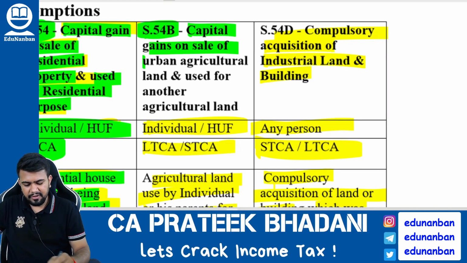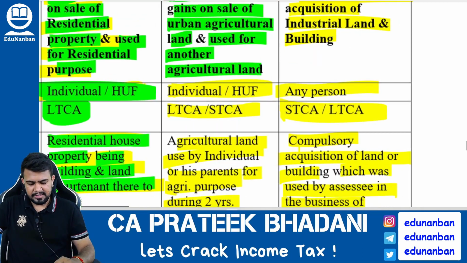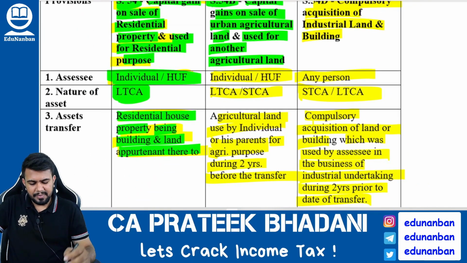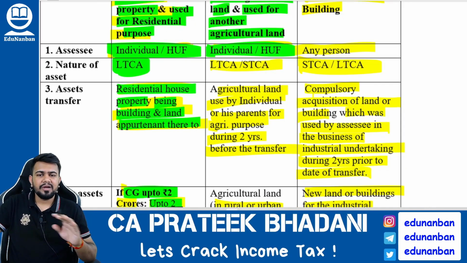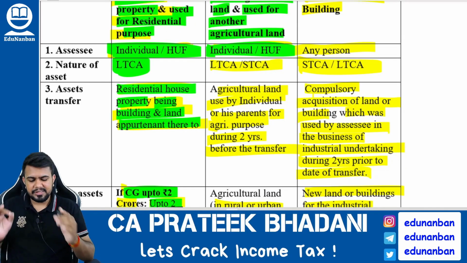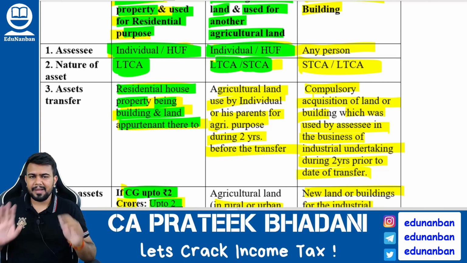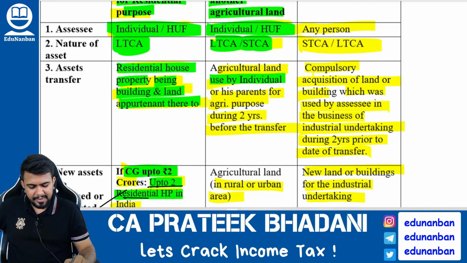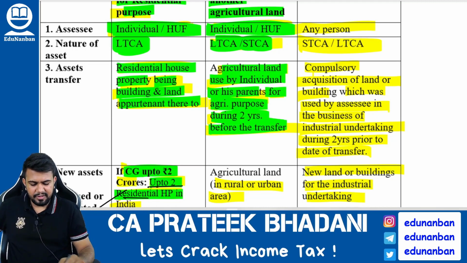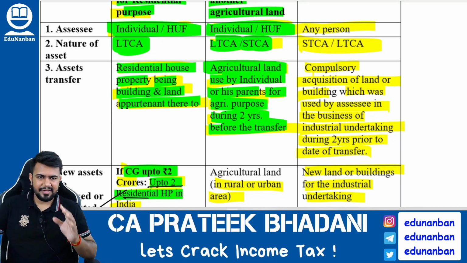Capital gain on sale of urban agricultural land and used for buying another agricultural land. This section is also applicable only for individual and HUF, and it does not matter whether the urban agricultural land is a short-term or long-term capital asset. It does not matter. But what matters? The urban agricultural land should be used by the individual or his parents for agricultural purpose during 2 years before the date of transfer. Now listen very carefully.